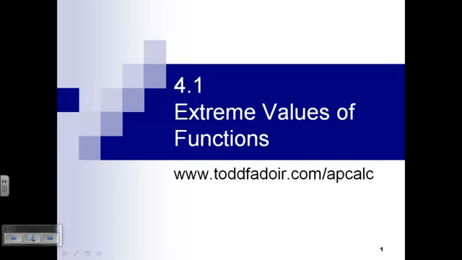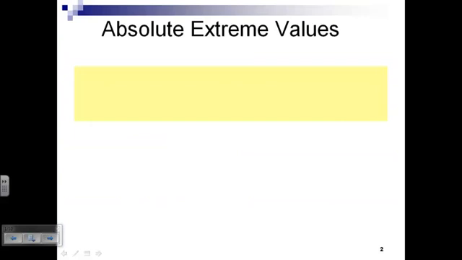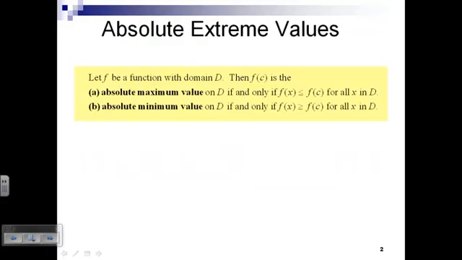So here's our lecture on section 4.1, extreme values of functions. First of all, let's define what we mean by extreme values. One kind of extreme value is called the absolute maximum value. Another extreme value is called the absolute minimum value.